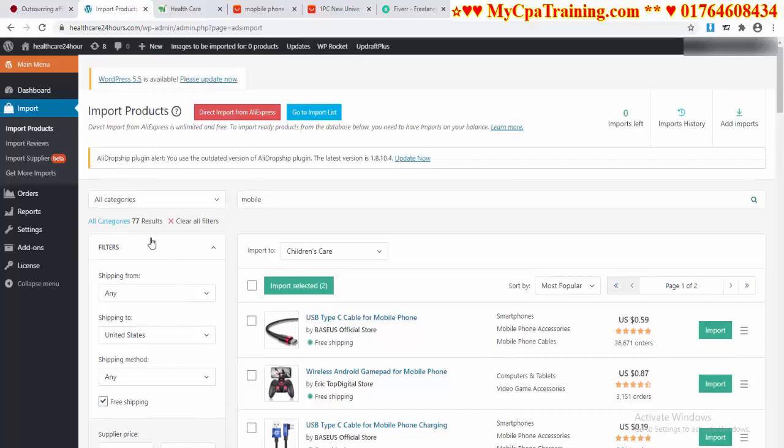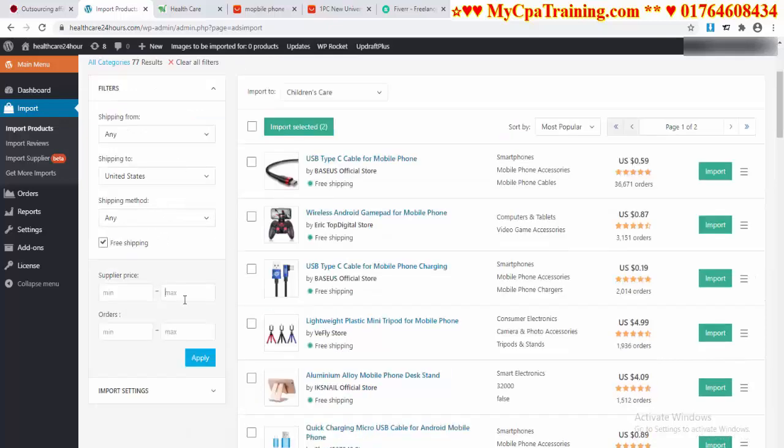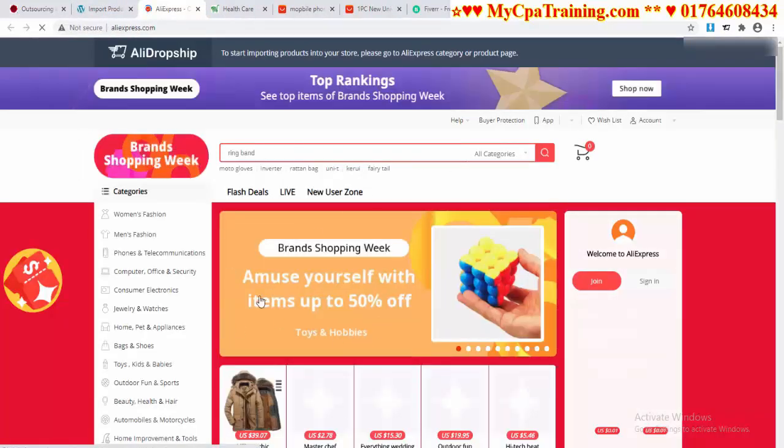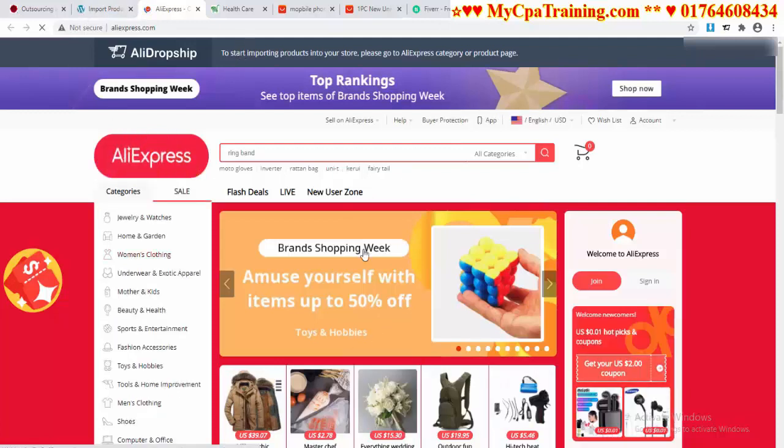With this procedure you can search with these filters, and see there is an option, direct import from AliExpress. You can use this option. If I click here, now you can import products to your website with the Ali Dropship plugin with just one click.